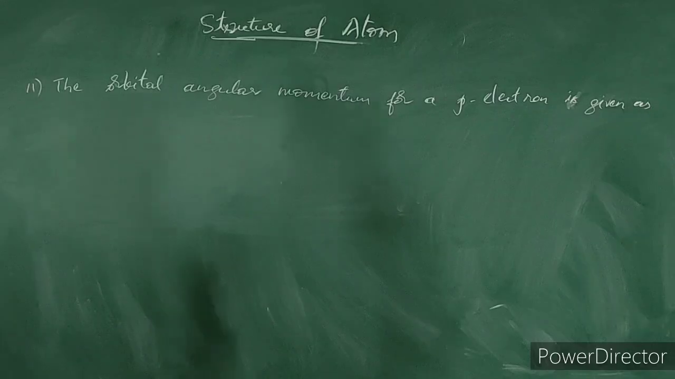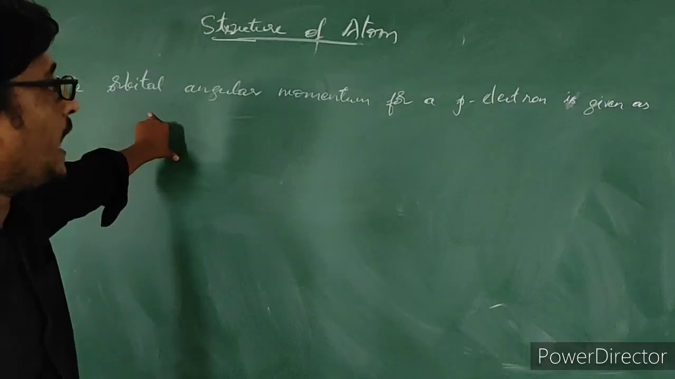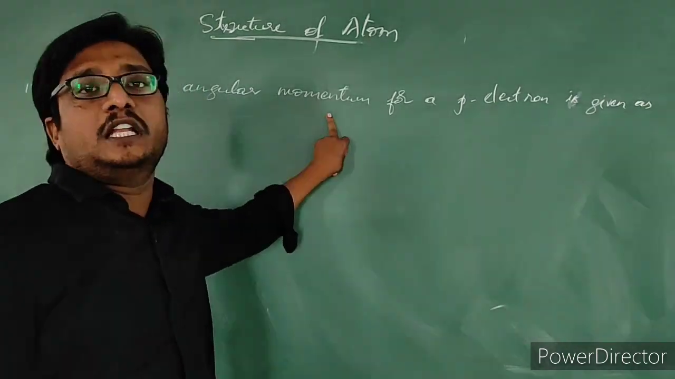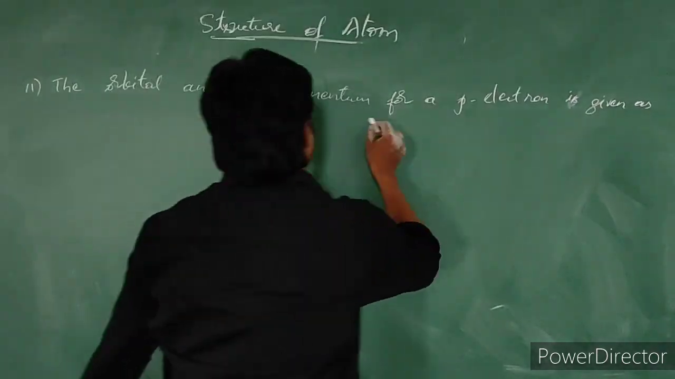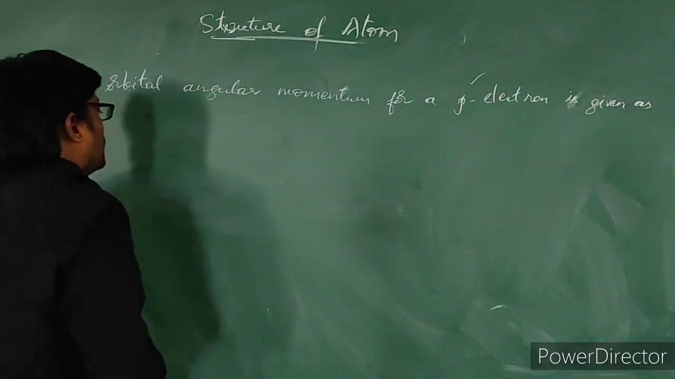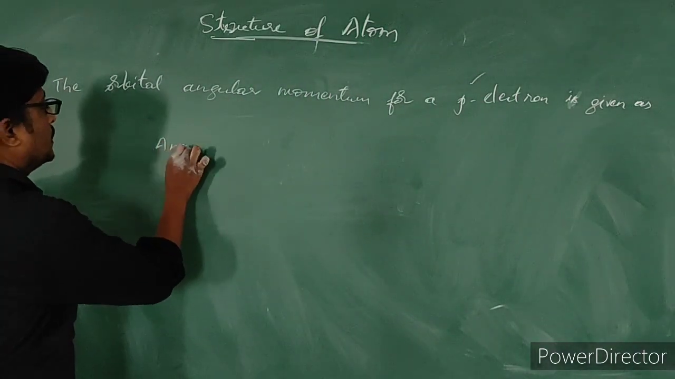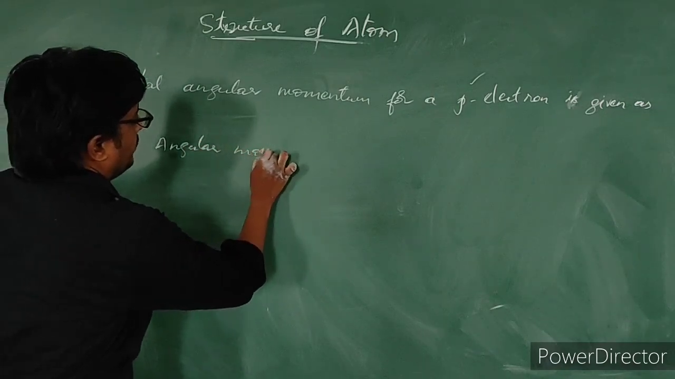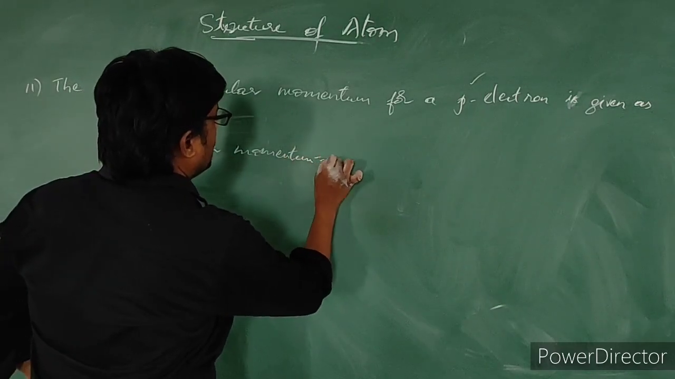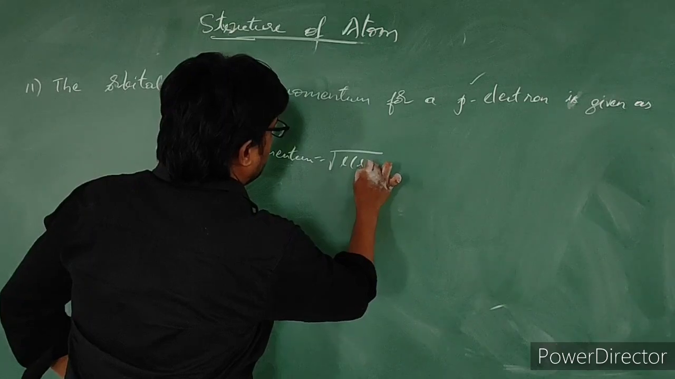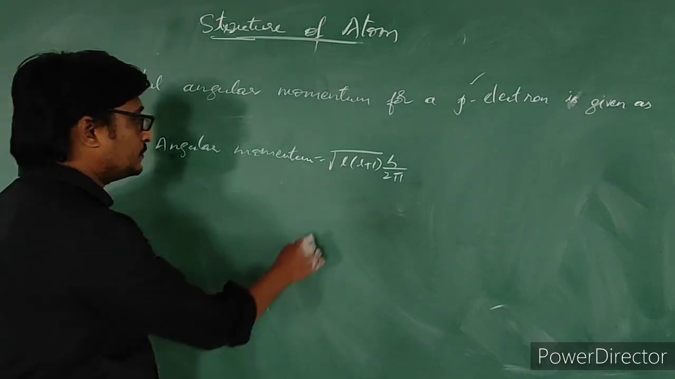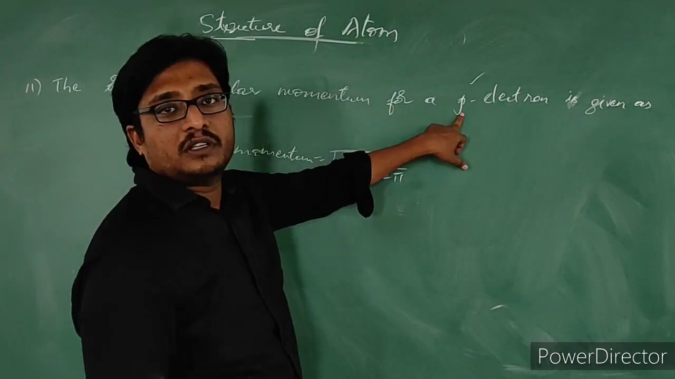Let us see the next question. The orbital angular momentum for a p electron is given as. Orbital angular momentum for a p electron. So in order to calculate orbital angular momentum for a p electron, what is the formula? Angular momentum is equal to root of L into L plus 1 into h by 2 pi. This is the formula.